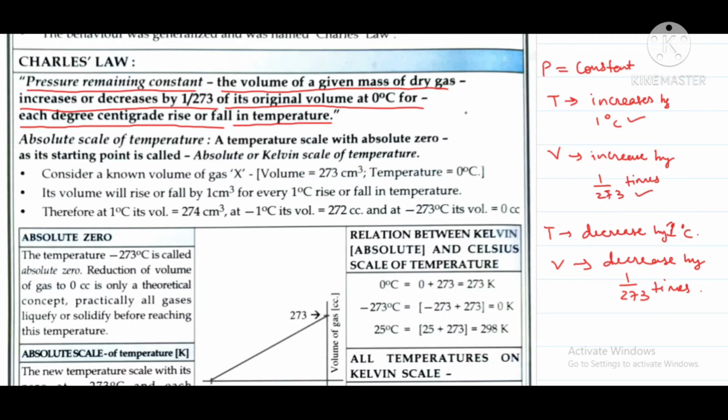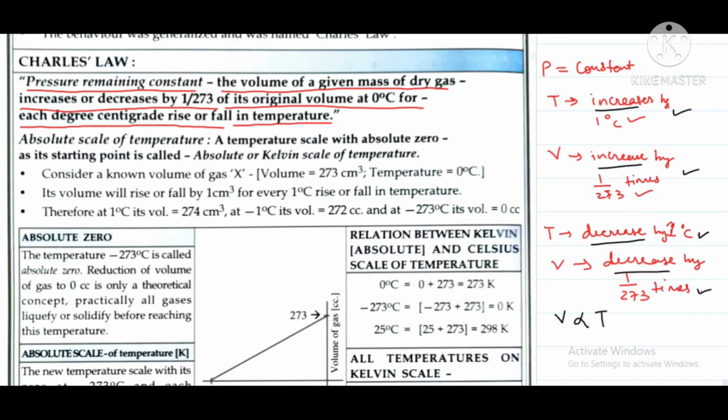So if the temperature increases by 1 degree, then the volume also increases by 1 by 273 times. If the temperature decreases by 1 degree, then the volume also decreases by 1 by 273 times. That means the volume is directly proportional to temperature. When temperature increases, the volume also increases, and when the temperature decreases, the volume also decreases.